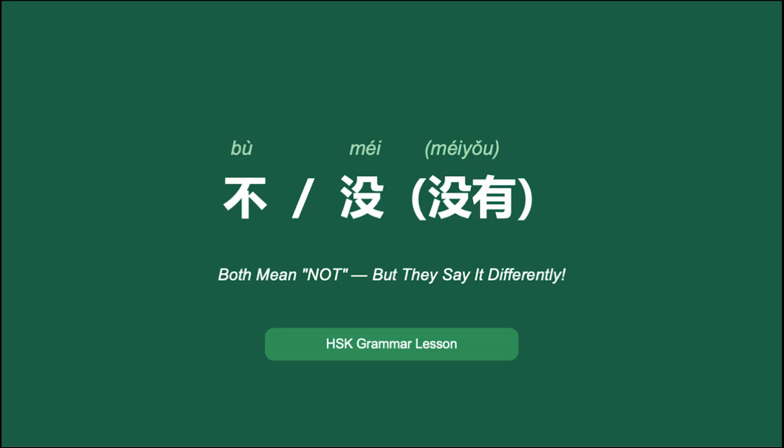Today we're talking about two tiny Chinese words that cause huge problems for learners, bu and mei. Now, in English, both of them usually become "not." So a lot of learners think, okay, they're basically the same. But actually, their meanings are completely different. And if you mix them up, your sentence can sound very strange.